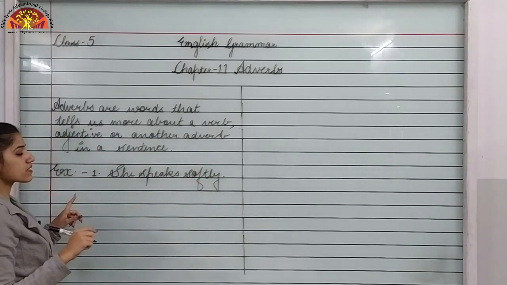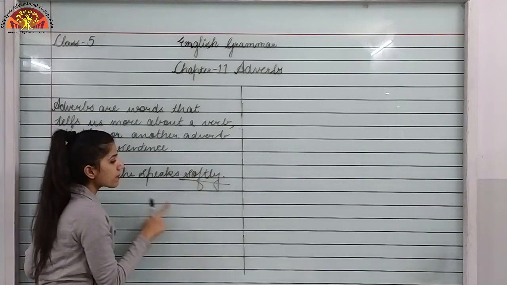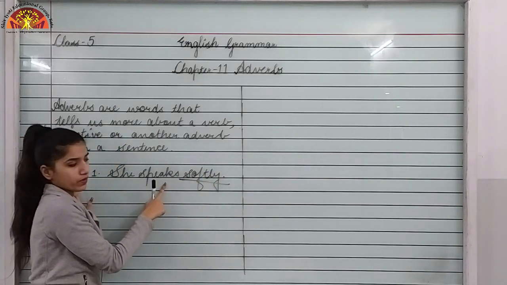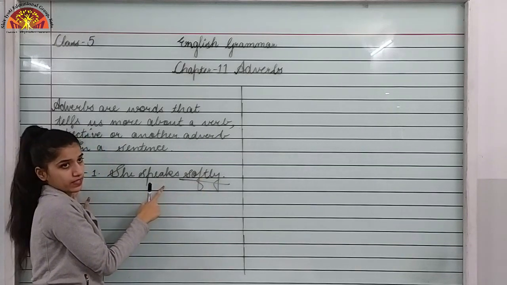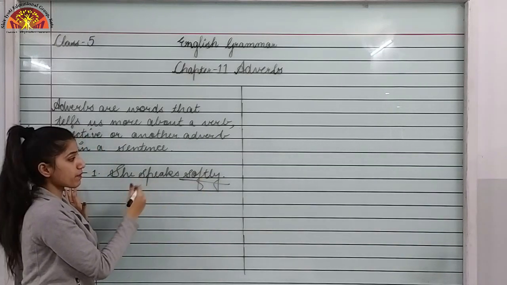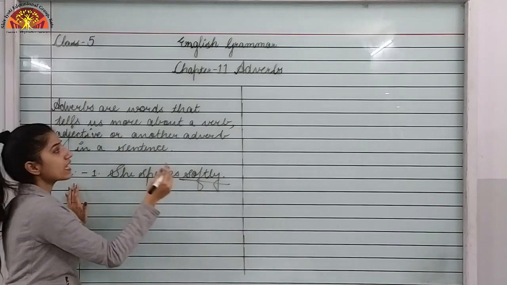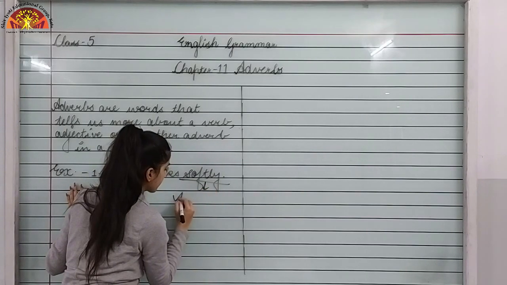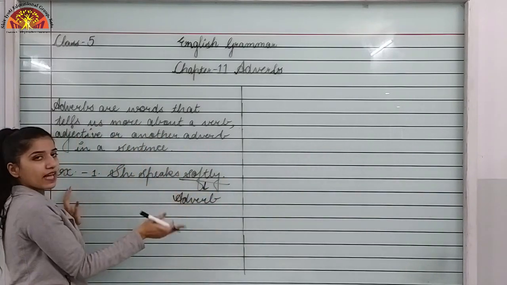So over here you can see that softly is the word which is complementing the verb. Softly is telling us about the verb, that is how she speaks. She speaks softly. So softly is an adverb over here.